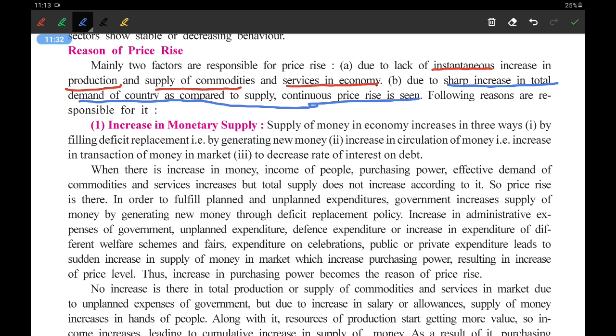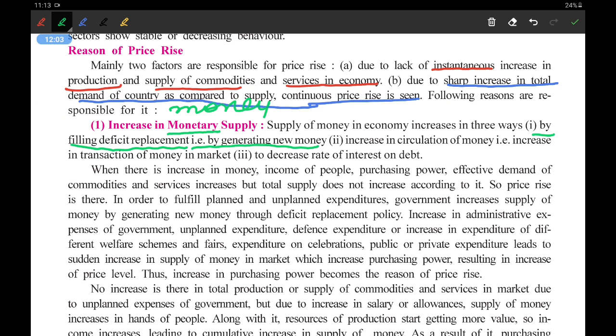Now let us see the first reason. The first is increase in monetary supply. Whenever this particular term monetary is there, you have to remember money. The supply of money in the economy increases in three ways. How does the supply of money come? There are three ways of increasing it. First, by filling deficit replacement, that is by generating new money.